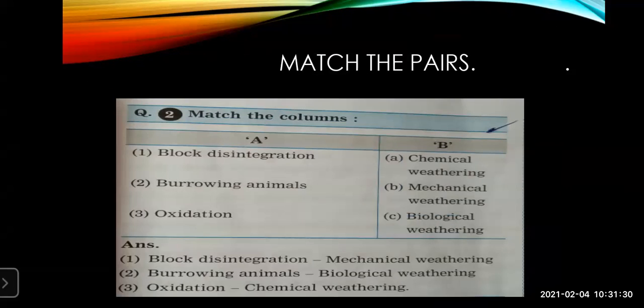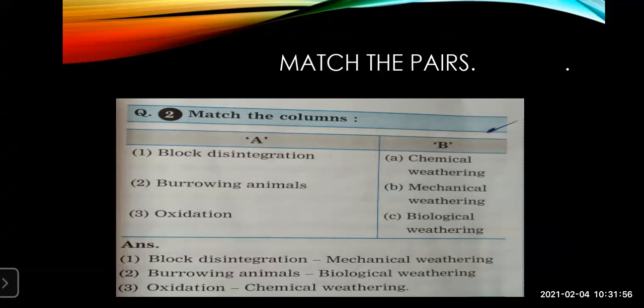Then moving ahead, you can see over here two columns are given. First, block disintegration, chemical weathering, burrowing animals, mechanical weathering, and oxidization, biological weathering. We have studied the lesson, we know these answers are wrong. Now how will the answer come?